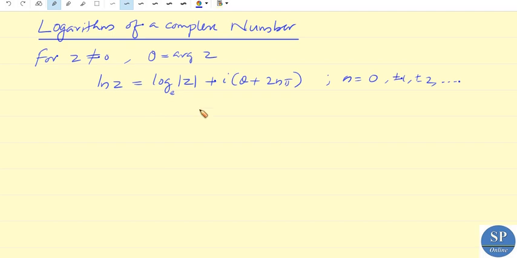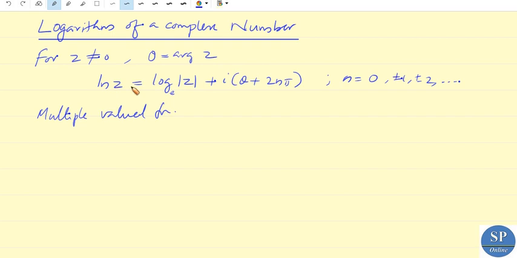That is why this has infinitely many values. So log z is a multiple valued function.